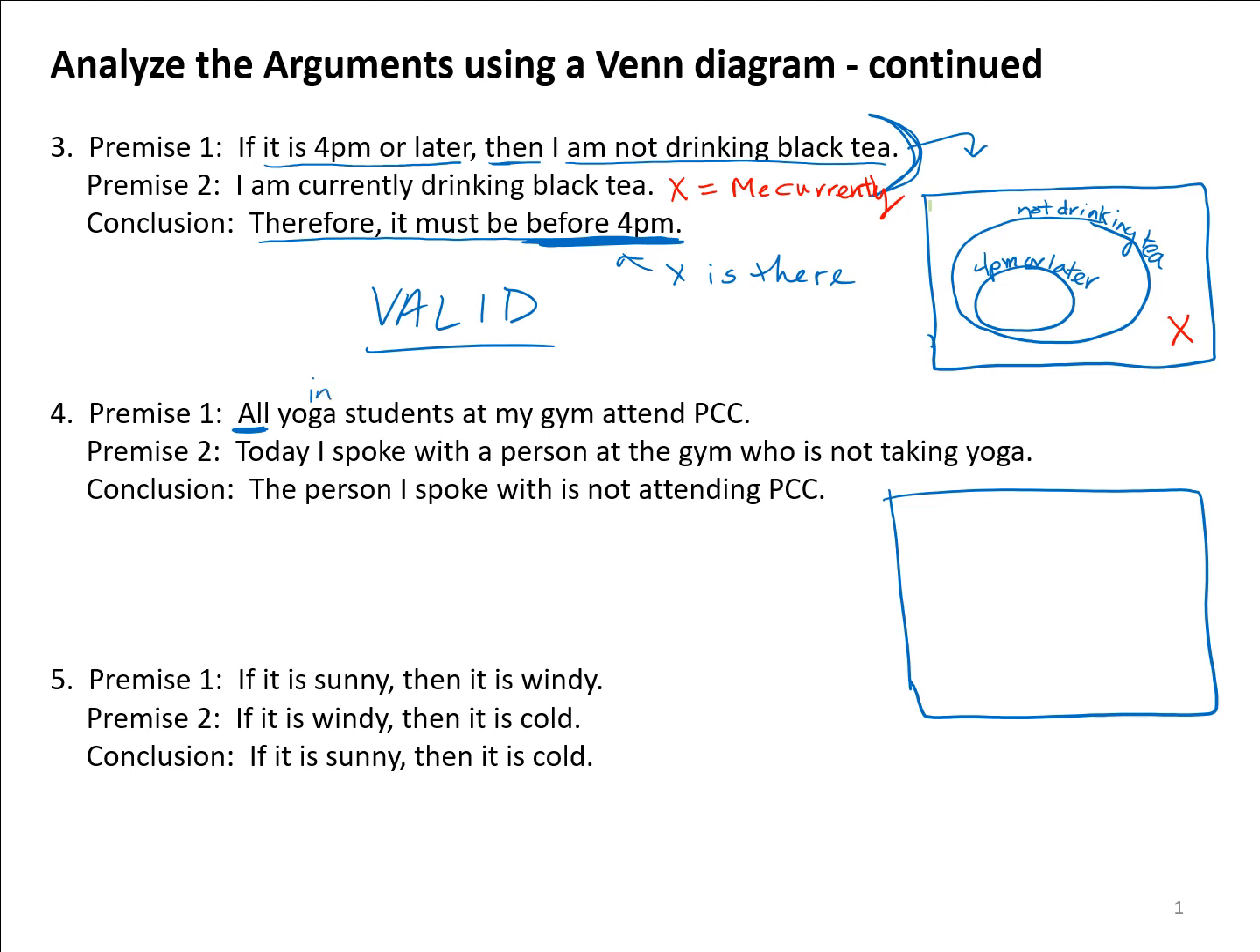And the inner set is always what comes right after the all. So the inner set would be yoga students. And then the outside set would be the object of that sentence, the attend PCC. So yoga students are entirely within the attend PCC circle.